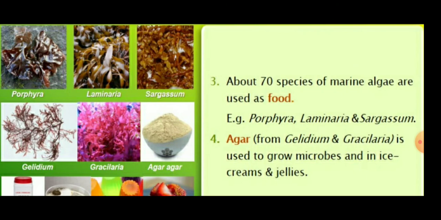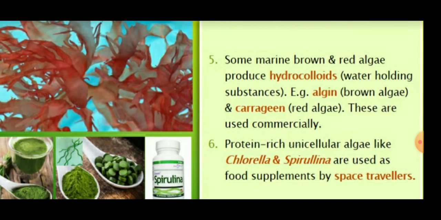So children, about 70 species of marine algae are used as food. For example, Sargassum, Laminaria and Porphyra are used, and agar is obtained from Gelidium, and Gracilaria is also used to grow microbes and in ice cream and jellies.